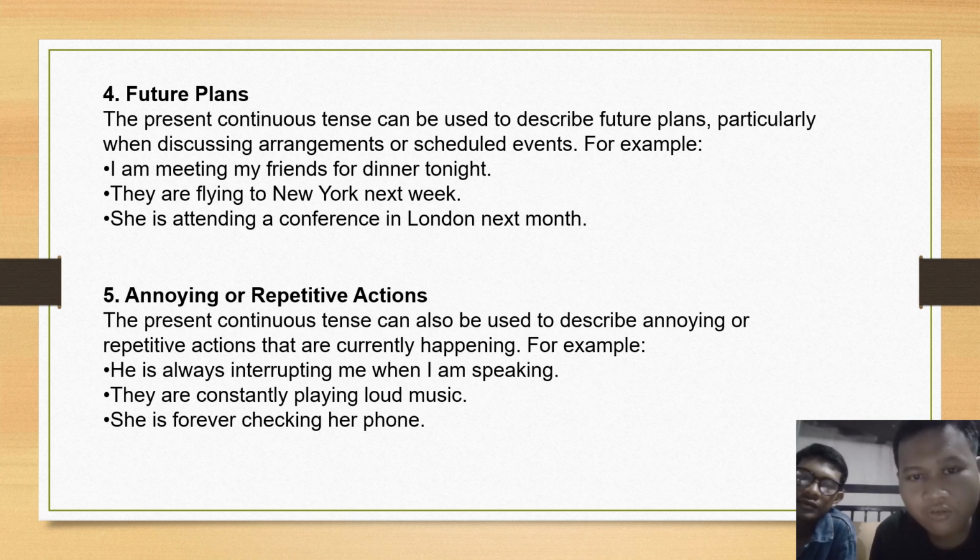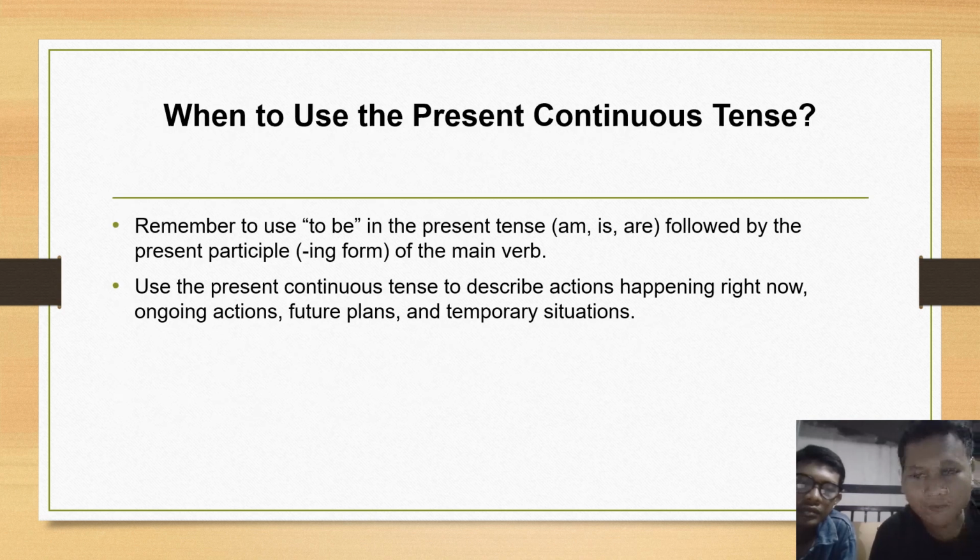5. Annoying or repetitive action. The present continuous tense can also be used to describe annoying or repetitive actions that are currently happening. For example, he is always interrupting me when I'm speaking. They are constantly playing loud music. She is forever checking her phone.